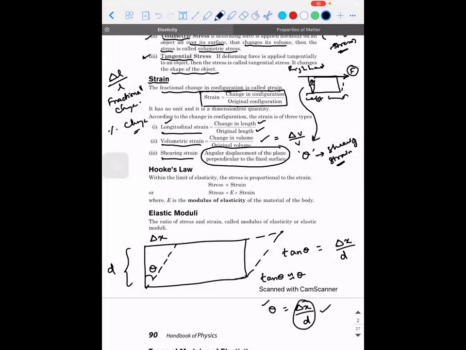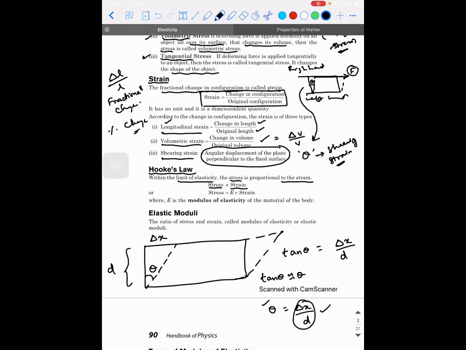The next concept: is there a law which is going to give us the relation between stress and strain? That law is called Hooke's law. So what does Hooke's law mainly speak about? It speaks about the relation between stress and strain under a certain condition. What is it? Within the elastic limit. Within the limit of elasticity, it is observed that stress is directly proportional to strain. So when I write it mathematically, stress is proportional to strain.